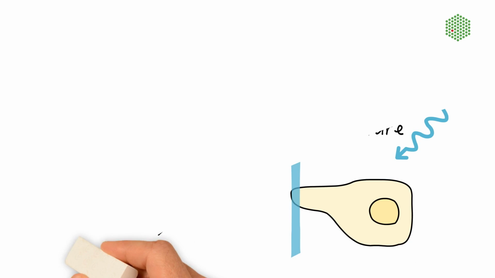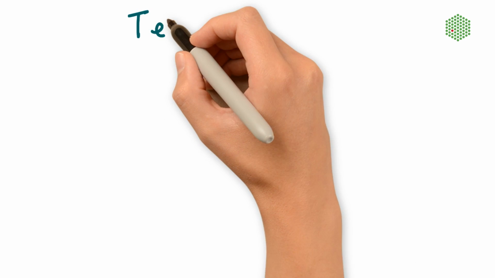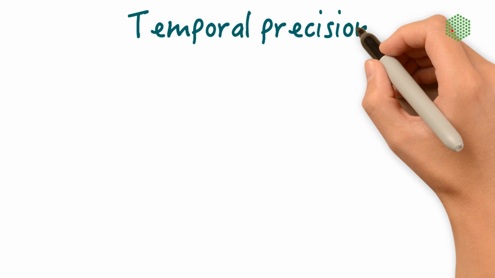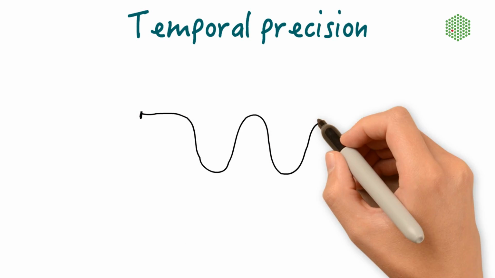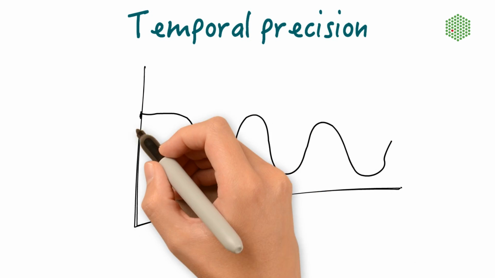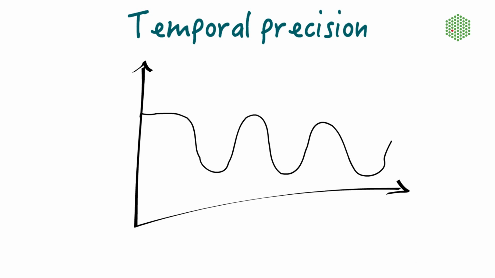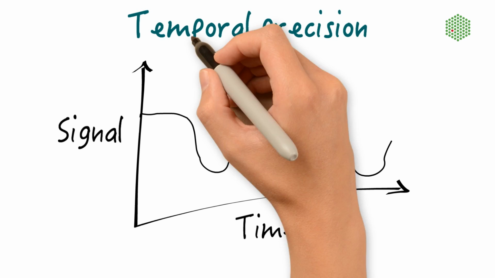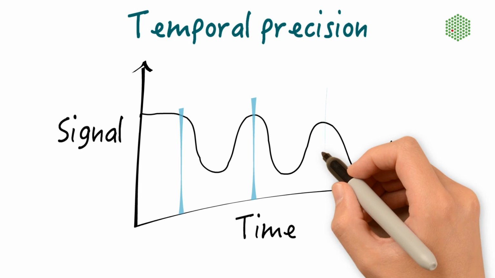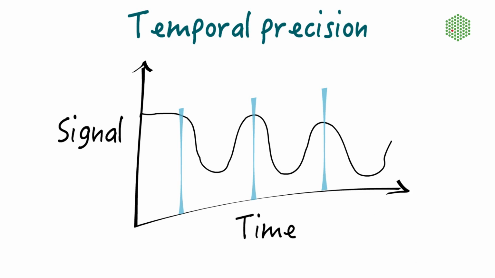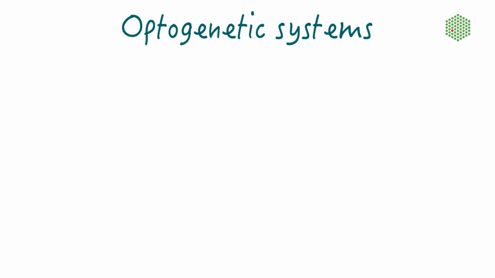Just as important as the spatial precision is the fact that optogenetics enables us to activate a system at precise time points to investigate dynamic biological systems. By changing the frequency, amplitude, and duration of the activation pattern, it is also possible to directly modulate the kinetics of dynamic biological systems. On the molecular level, there are currently three major groups of optogenetic systems.